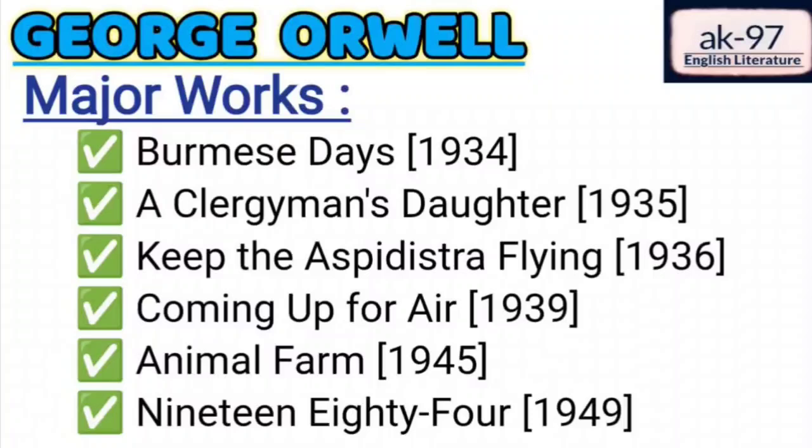Animal Farm, published in 1945. 1984, published in the year 1949. These are the major 6 novels written by George Orwell. We can expect the questions like, arrange the following works written by George Orwell in the chronological order of their publication. Or we can expect the questions from Animal Farm, or we can expect the questions from Dystopian Scientific Novel 1984.